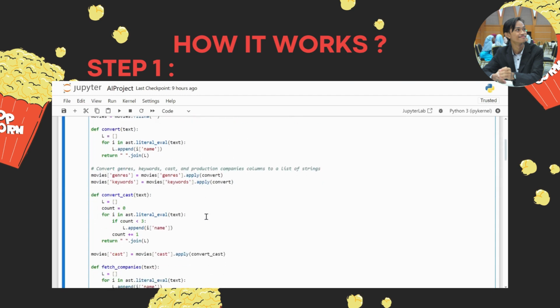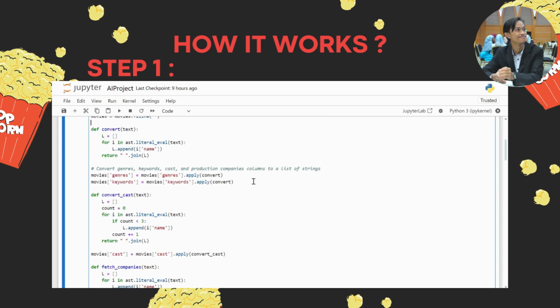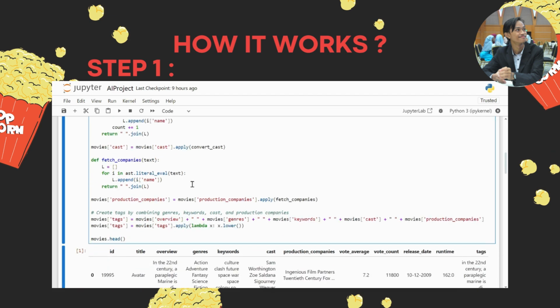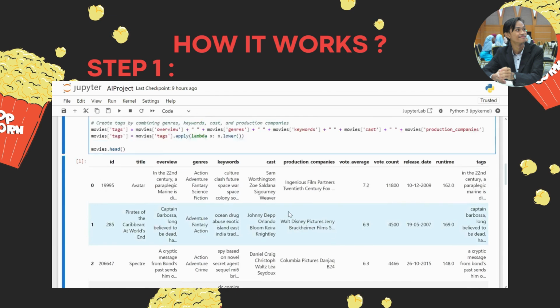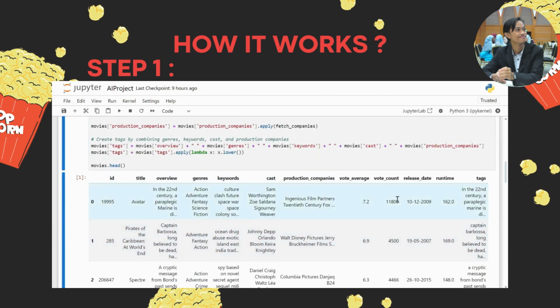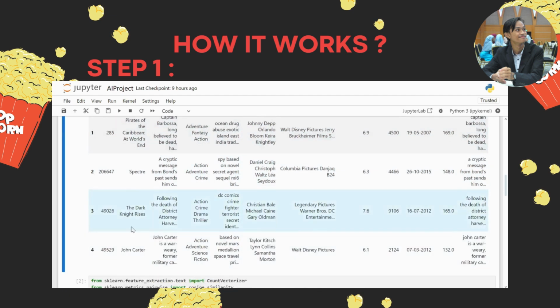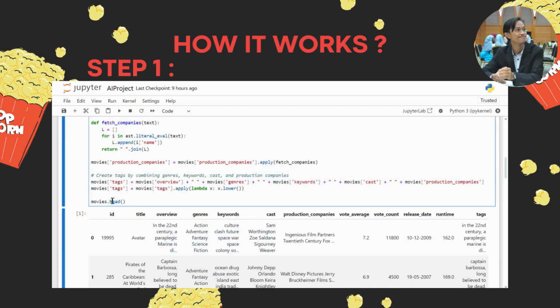Then we made some functions to convert the data from the datasets into actual processable words, and here we can see the result of merging the datasets. We have ID, title, overview, genres, keywords, cast, production companies, vote average, vote count, release date, runtime, and text. This is an example of the data using movies.head.